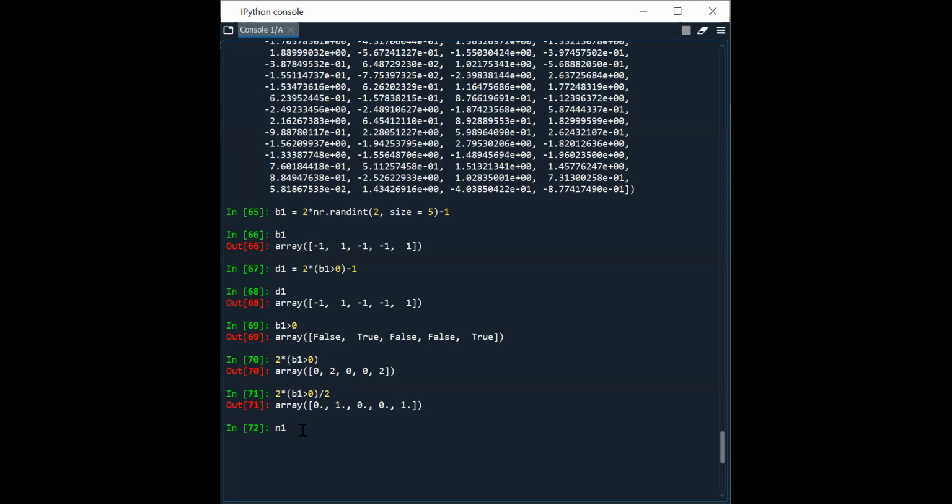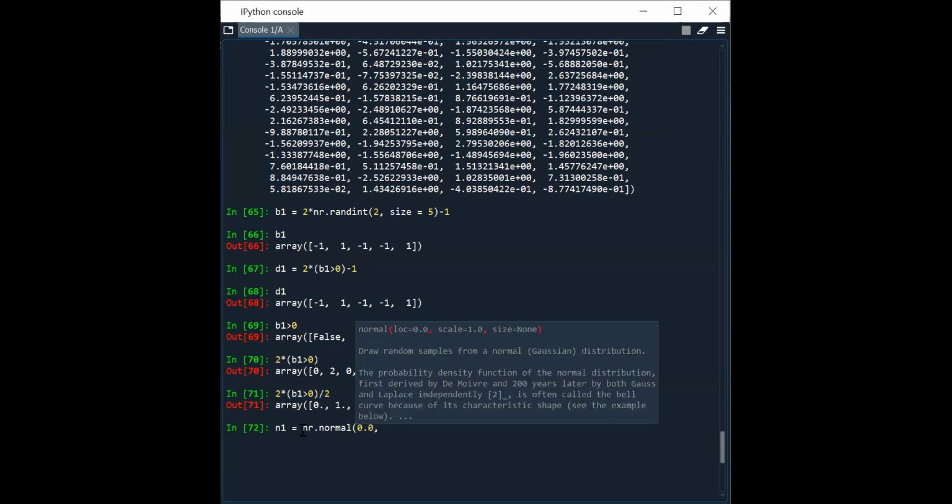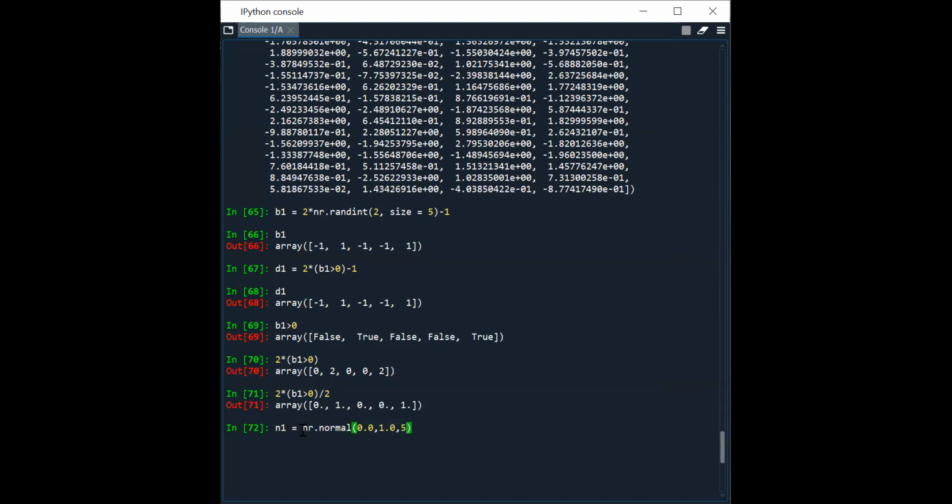I'm taking noise N1 is equal to 5 noise values. I'm taking random normal with 0.0, 5. One is this 5 value.